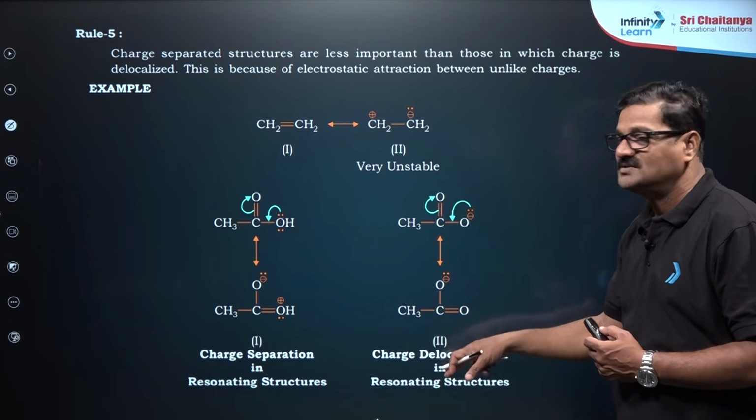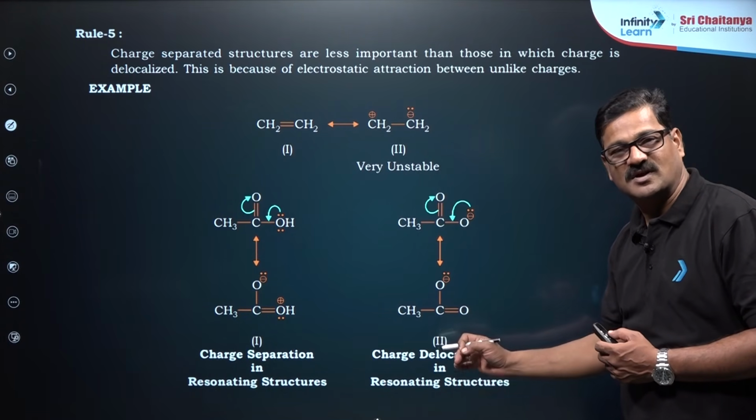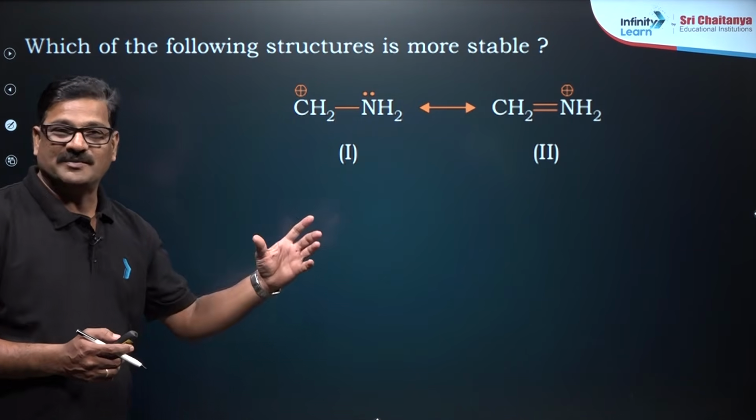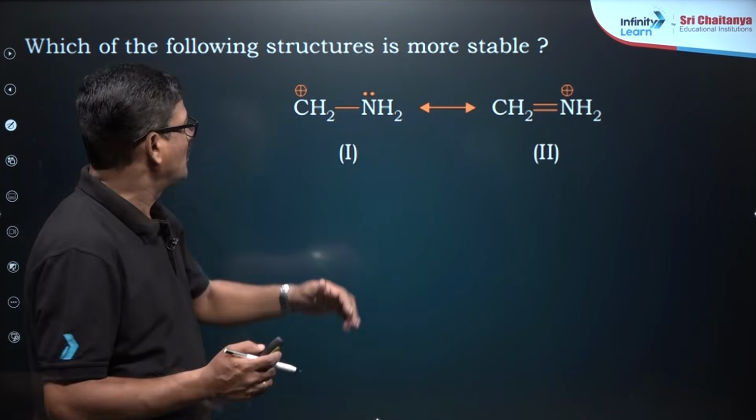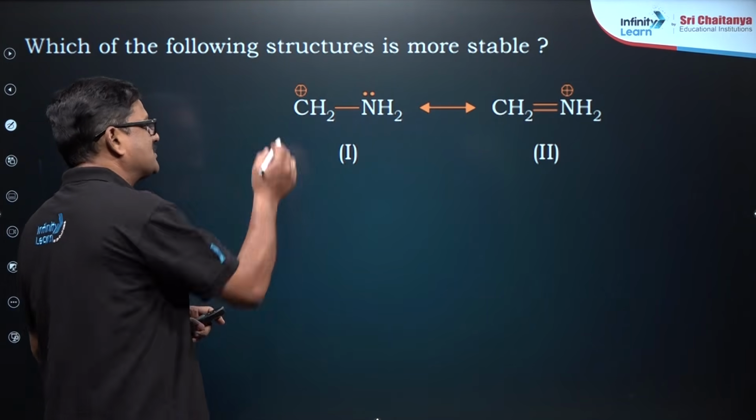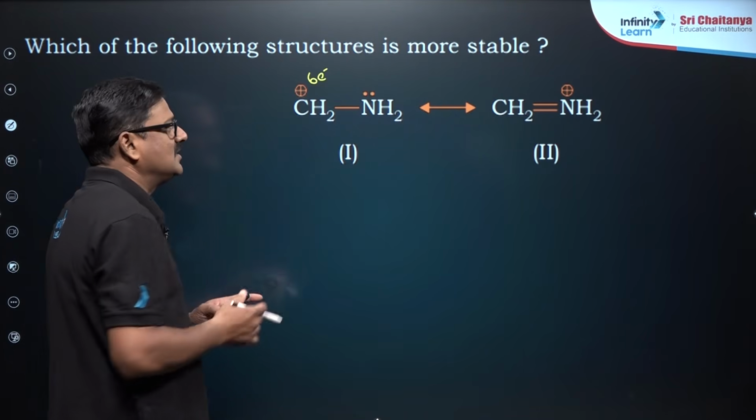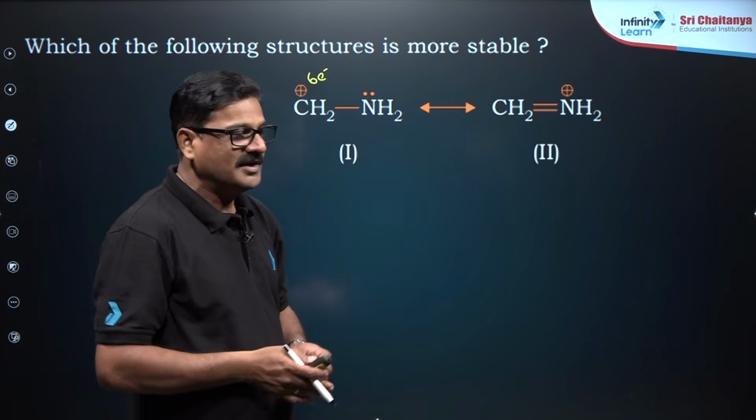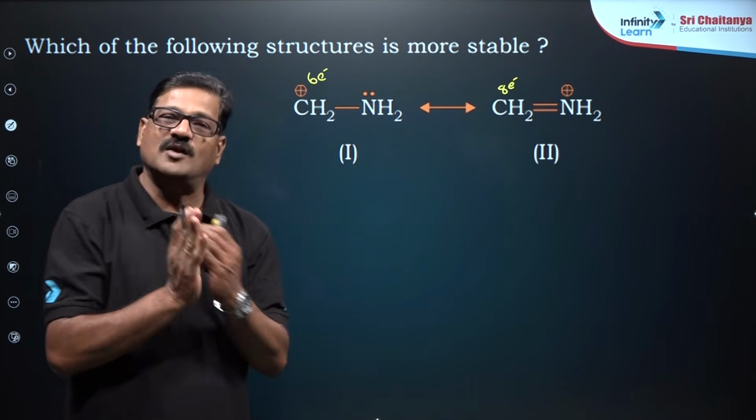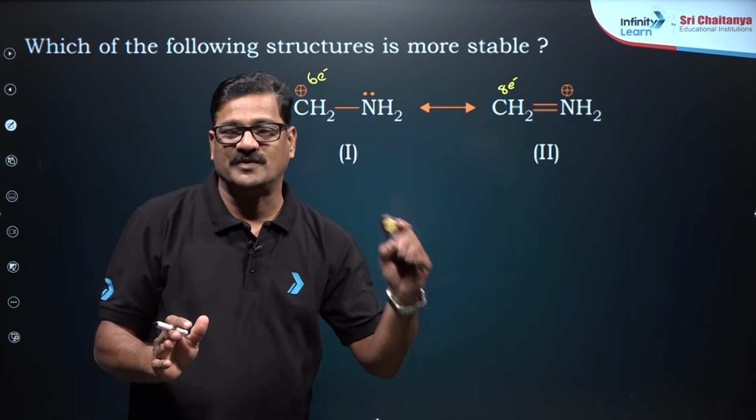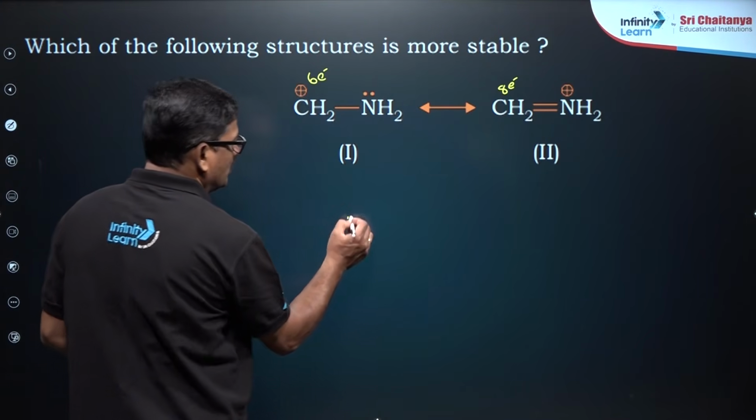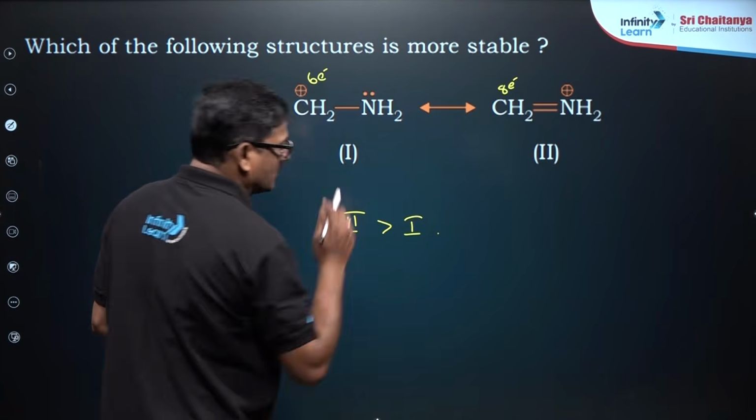This is called charge delocalization, which is going to be more stable. Understand? Moving ahead, which of the following structures is more stable? Somebody in the chat box, you can give the answer. It is a carbon with a positive charge. Whenever there is a carbon with a positive charge, you are going to get 6 electrons. Whenever there is a carbon with a negative charge, it is going to be an octet. I want to say a structure with an octet is always more stable as compared to a structure with no octet. So 2 is going to be more stable than 1.